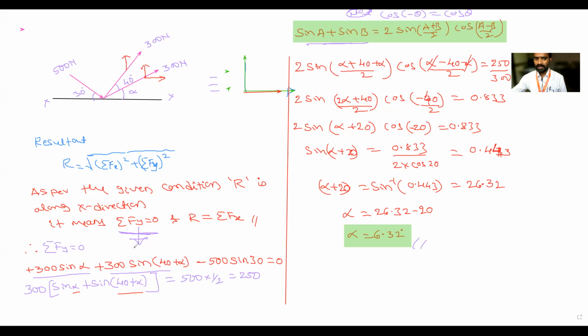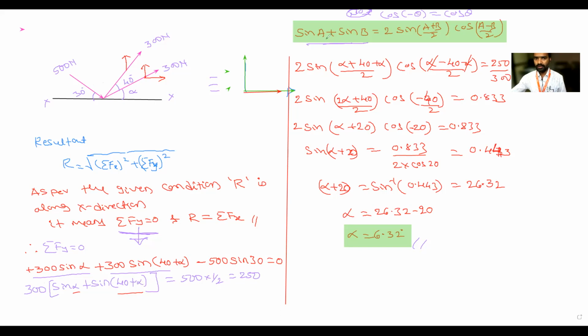So this is 300 sin of alpha plus 40. Don't take only alpha or 40, because I want the angle with respect to the x-axis. So that is 40 plus alpha. Then this is acting towards the point, which means downward direction. Minus 500 sin 30. Okay, I will transfer this minus 500 sin 30 to the right hand side, so that is plus 500 sin 30. Sin 30 is half, 1 by 2. That will become 250. Here I have taken 300 outside, so the remaining is sin alpha plus sin of 40 plus alpha.